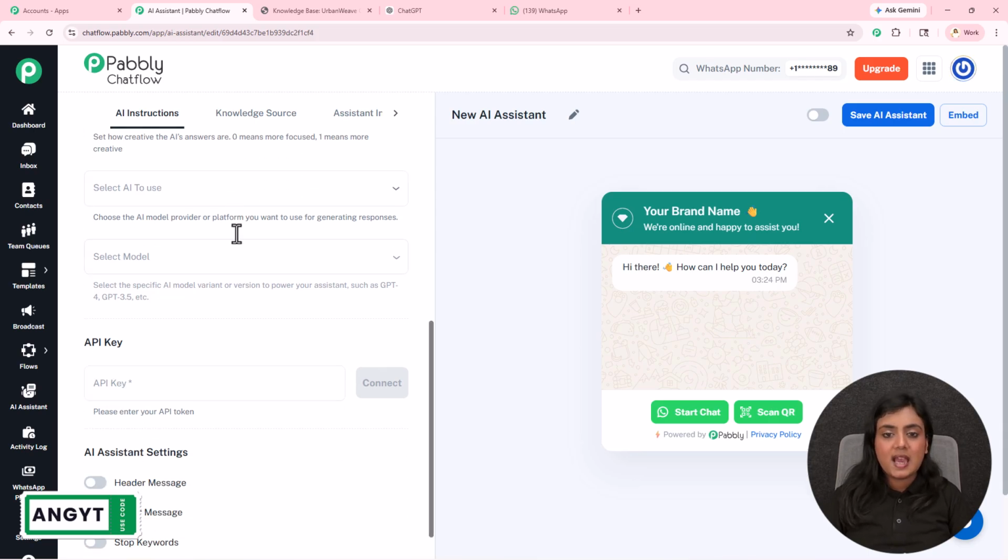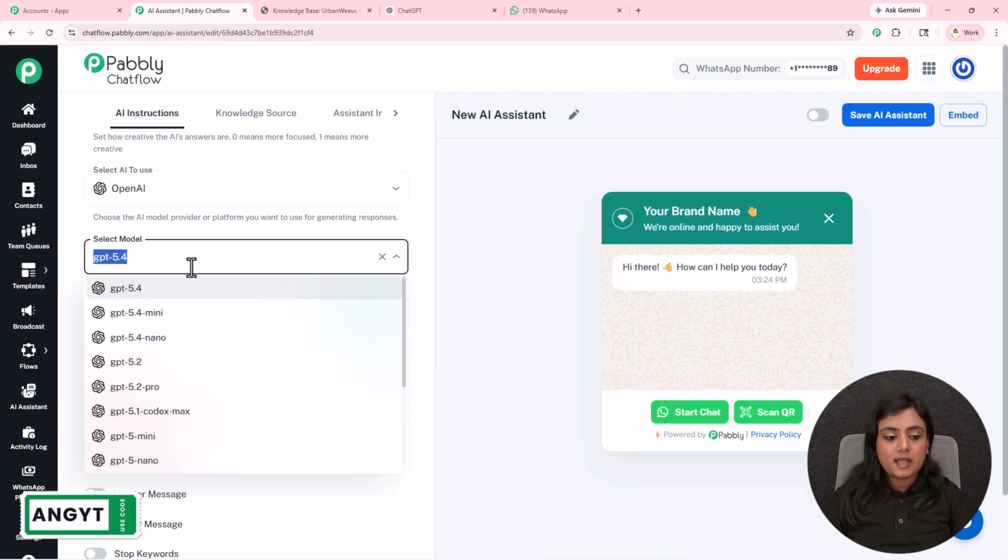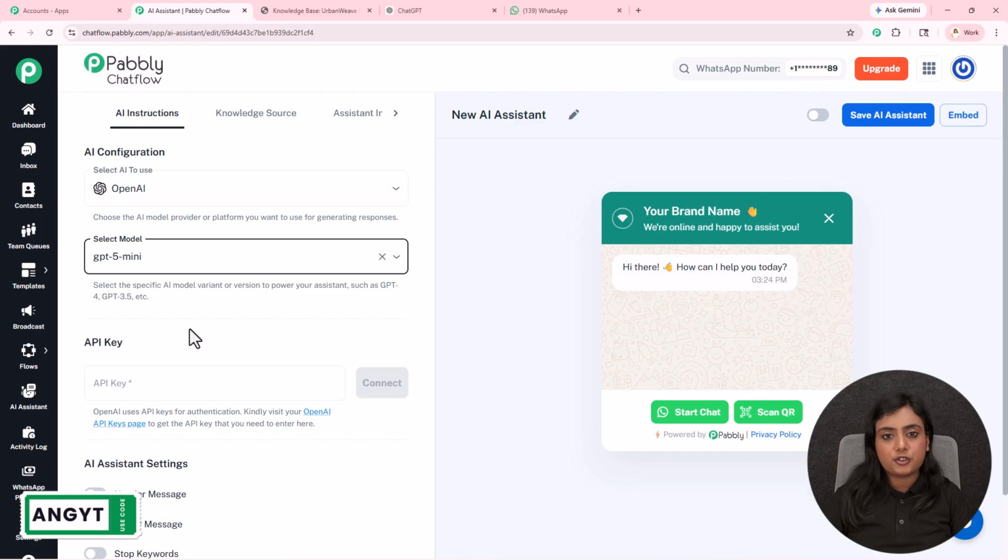As I want to connect my OpenAI with WhatsApp, for AI to use, I will select OpenAI. Currently we have the option of OpenAI only. And for the model, I will select GPT-5 mini. You can select any other OpenAI model according to your requirement.